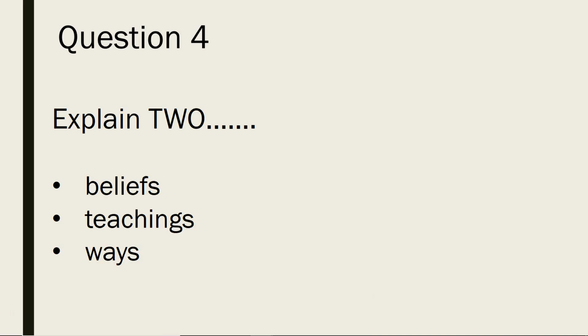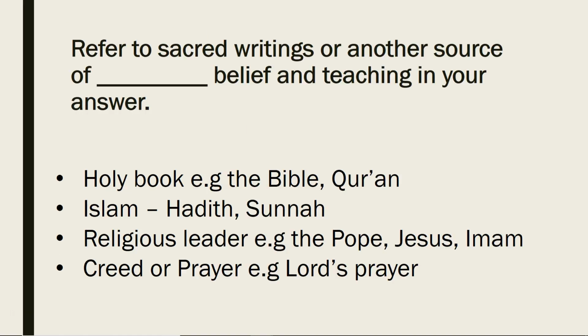Question 4 will come in the format "explain two" either beliefs, teachings or ways, which looks very similar to a question type 3. However, it will then say that you should refer to sacred writings or another source of wisdom, and then it might link to the religion that you are studying. For example, Christian belief and teaching or Islamic belief and teaching.